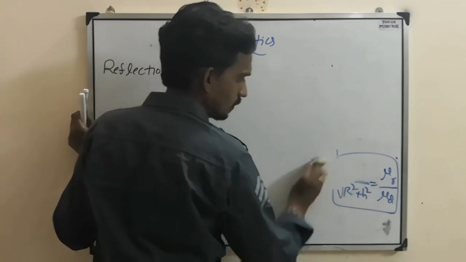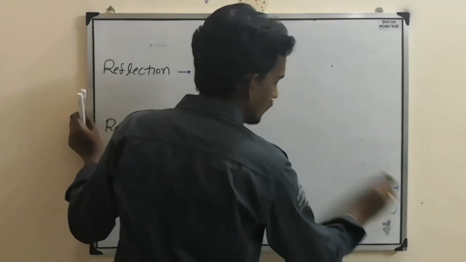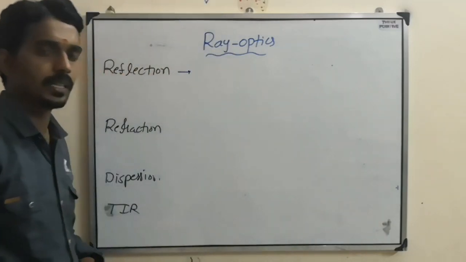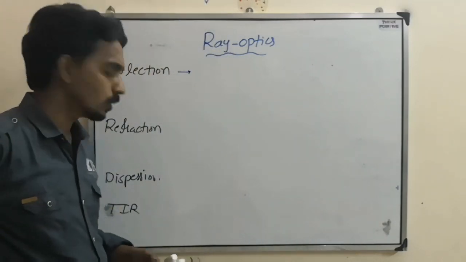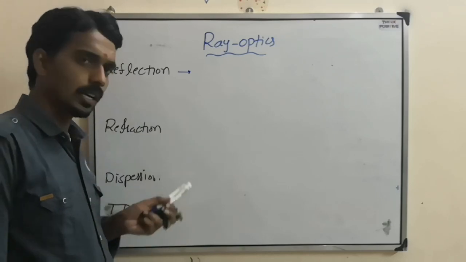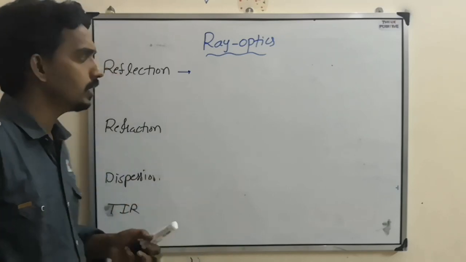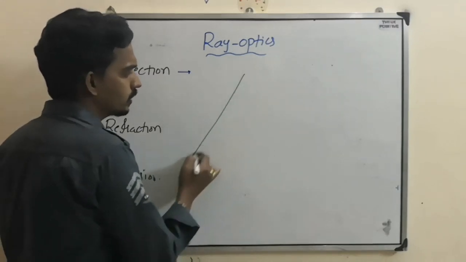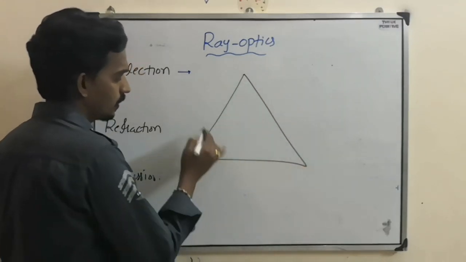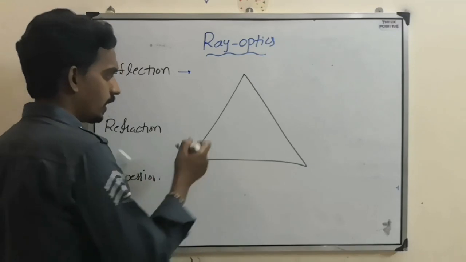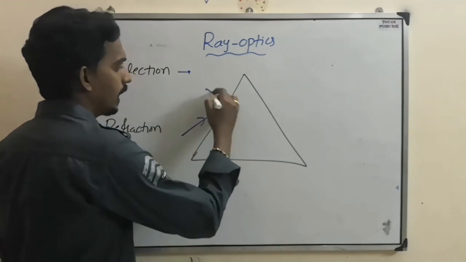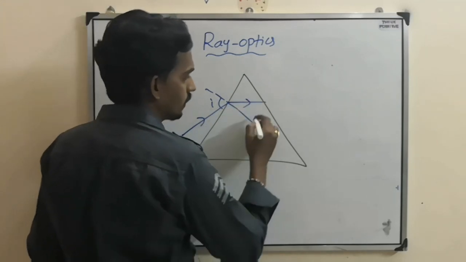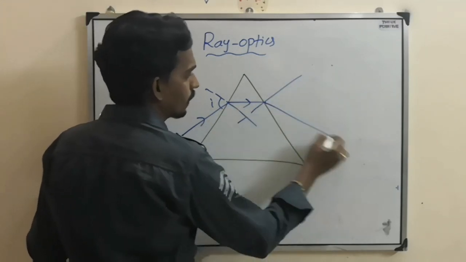Now, this total internal reflection has applications with the prism also. Whatever refraction we are discussing can occur through a prism too. When you consider a prism, when a light ray enters at an angle of incidence I, it will undergo refraction, then again it will undergo refraction.